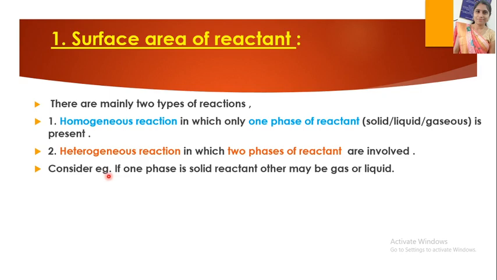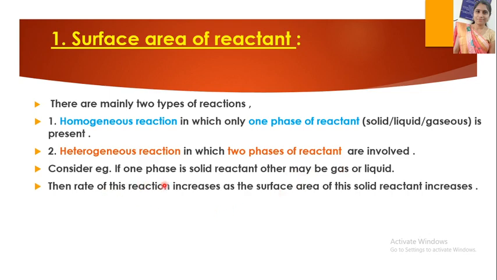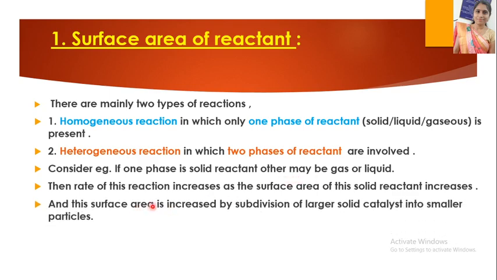Consider an example: in a reaction, one is a solid reactant and the other may be gas or liquid. The rate of this reaction increases as surface area of this solid reactant increases, and this surface area is increased by subdivision of larger solid catalyst into smaller particles. In the diagram I have shown the larger catalyst in a square box form.